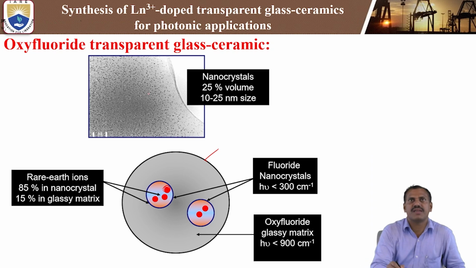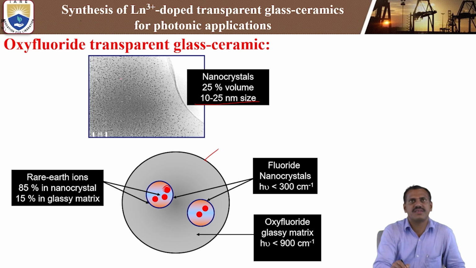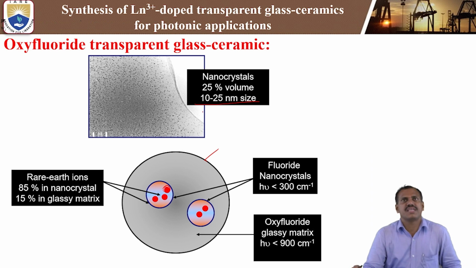So this is a TEM analysis in this data. For nanocrystals at 25% of volume, we are getting a 10 to 25 nanometer size of the nanoparticles, nanocrystals. So this is the bulk property from the TEM analysis data. In the volume of 25%, we are getting 10 to 25 nanometer size transparent nanocrystals, which we are observing by using the oxyfluoride transparent glass ceramics.